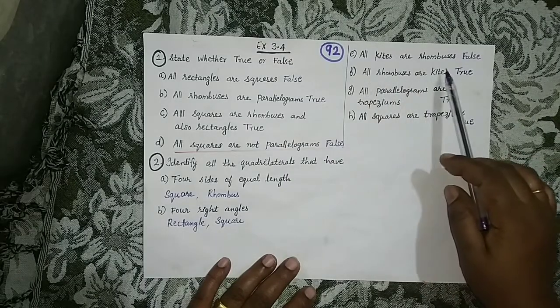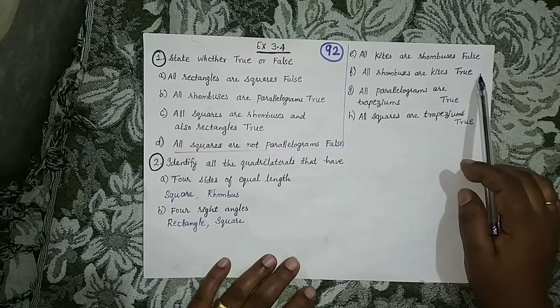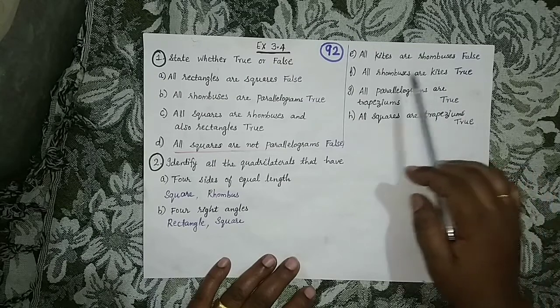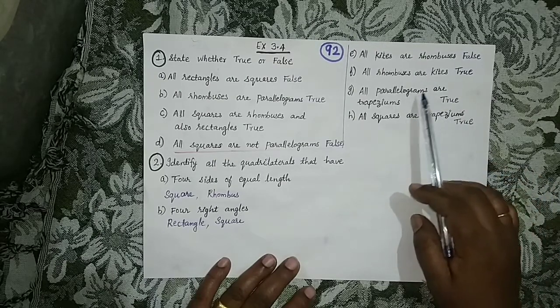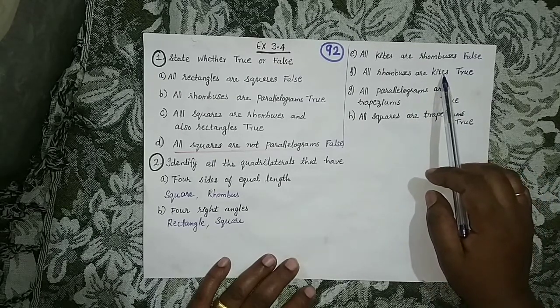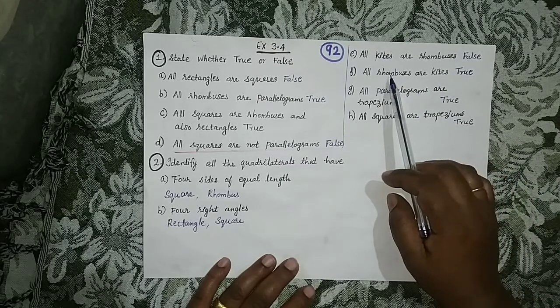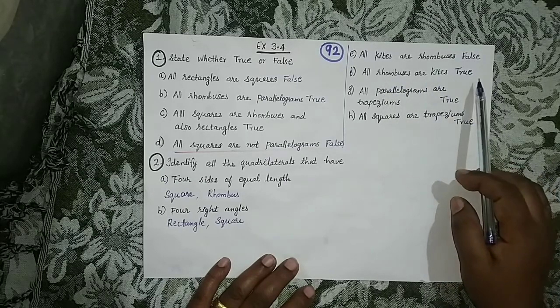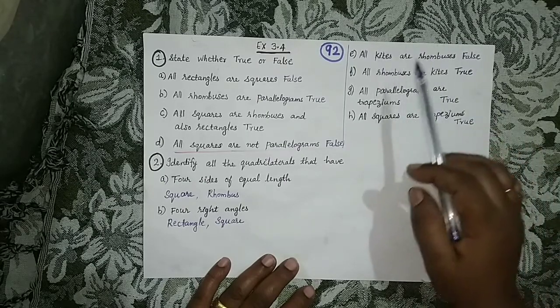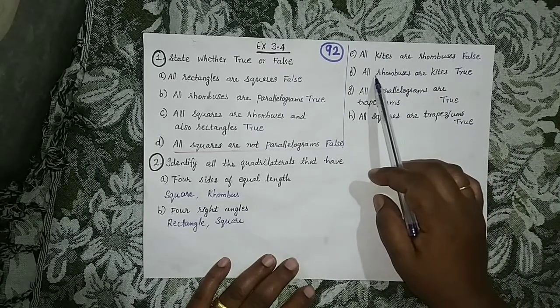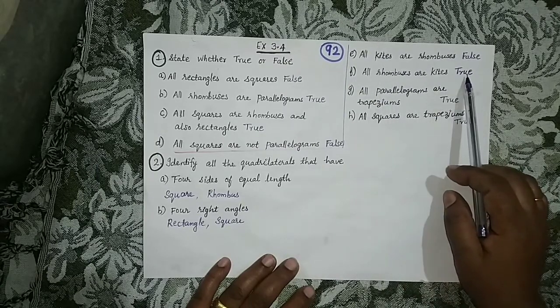Now F. All rhombuses are kites. This statement is true. A rhombus can be considered as a kite also, because a kite is a quadrilateral and a rhombus is also a quadrilateral. Okay. So you can say all rhombuses you can consider as kites, but you cannot consider a kite as a rhombus. Okay. So F is what? All rhombuses are kites. That is true only.